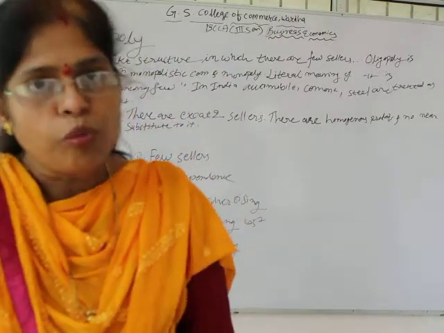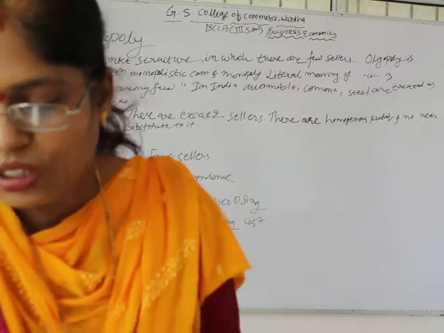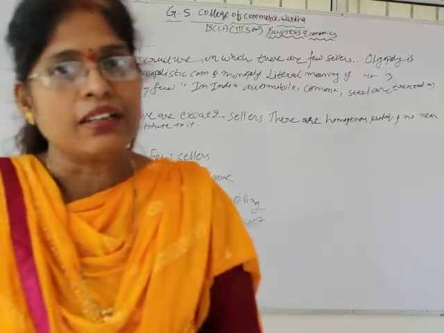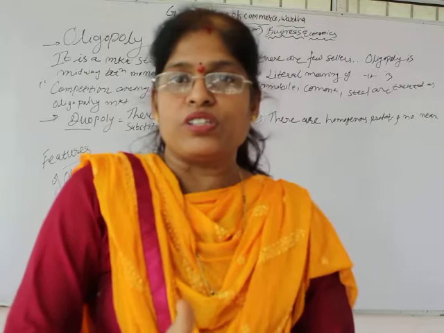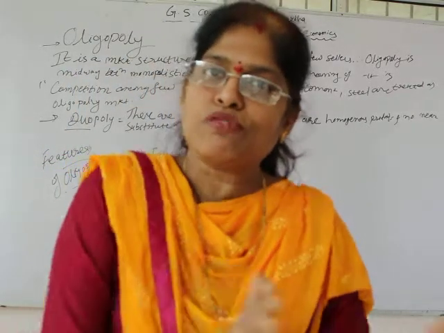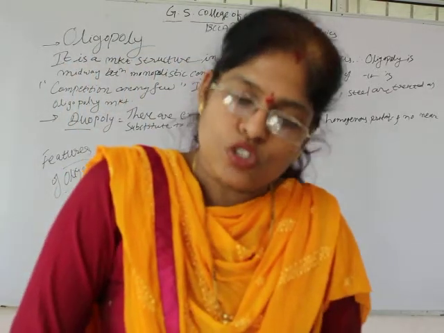Oligopoly is a mixture where monopolists are there, but they are few monopolists. When we say few monopolists, we can't use the word monopolist; we have to say oligopoly market structure.